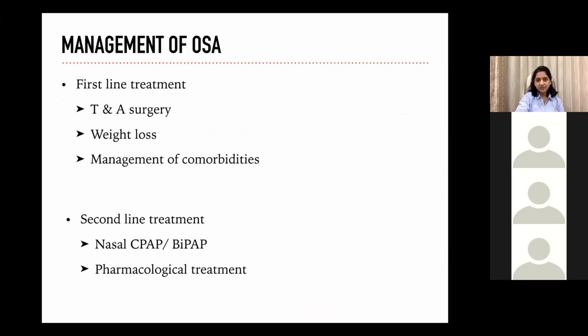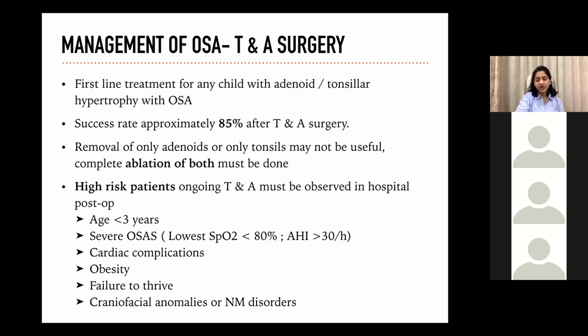So let's discuss the management of OSA. First line treatment is TNA surgery along with weight loss, especially in obese patients, and management of comorbidities. Second line treatment is nasal CPAP or BiPAP and pharmacological treatment. The TNA surgery is successful in approximately 85% of cases. Removal of only adenoids or only tonsils may not be that useful.